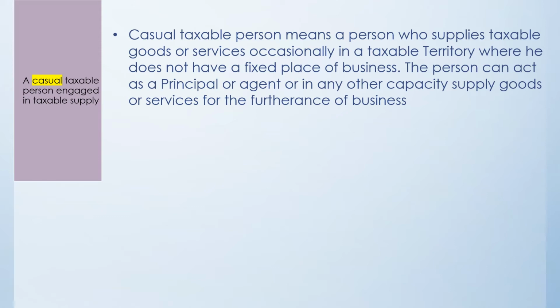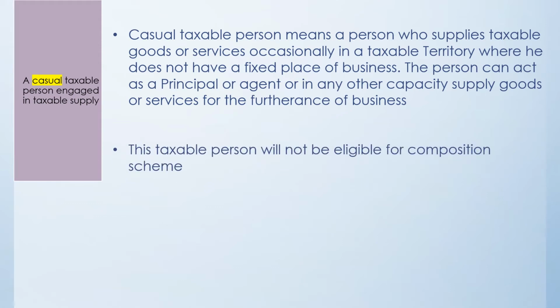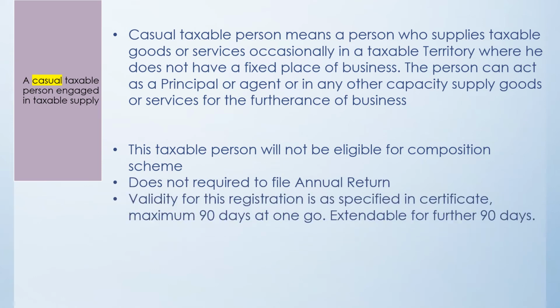So in Mumbai, he will be considered as a casual taxable person, and he will have to compulsorily get registration under the Maharashtra GST Act. That person can be either a principal or an agent to someone. But because he does not have a fixed place of business in Maharashtra, he will be considered a casual taxable person and he has to compulsorily get registered. Now this casual taxable person cannot get the benefit of the composition scheme. He is not required to file an annual return.